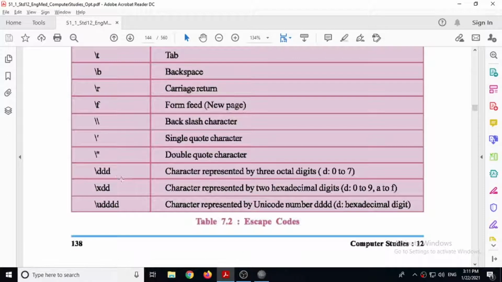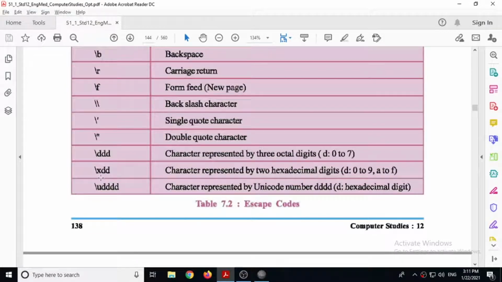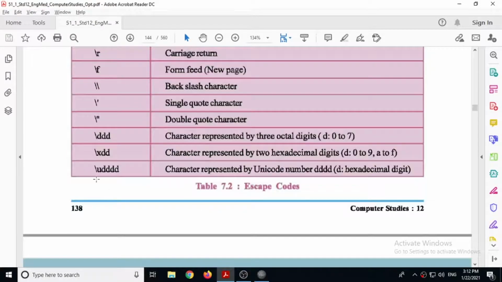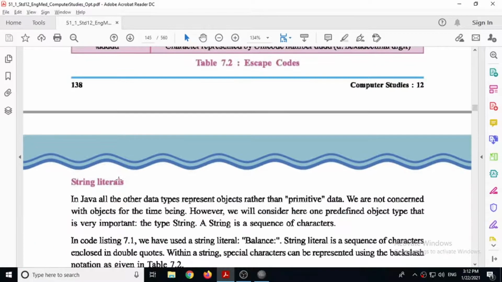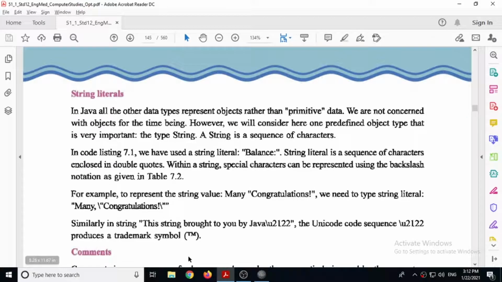Same way, if you want to print an octal number, then you have to use backslash, then 3 digits. Same way, backslash x and then digits for a hexadecimal number. And now if you want to print a Unicode character, say some special character, then you have to use \u and then a 4 digit number. For example, if you give \u2122, then it will print the trademark symbol TM. So let's see this.